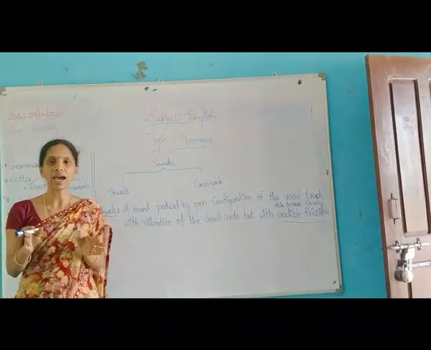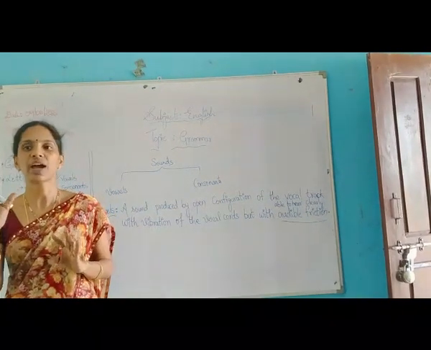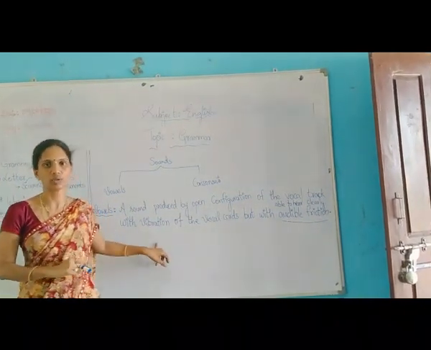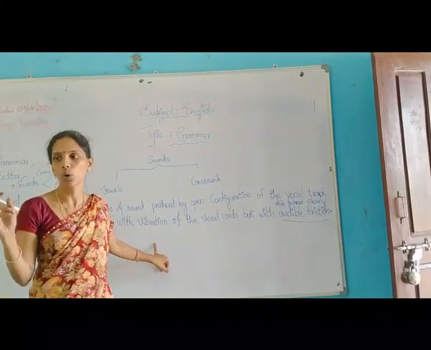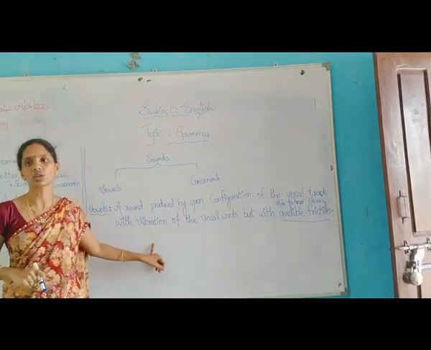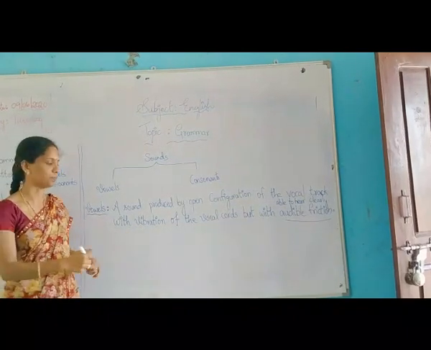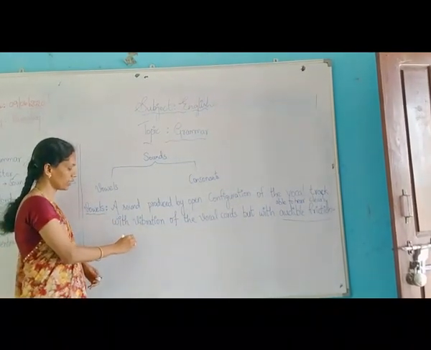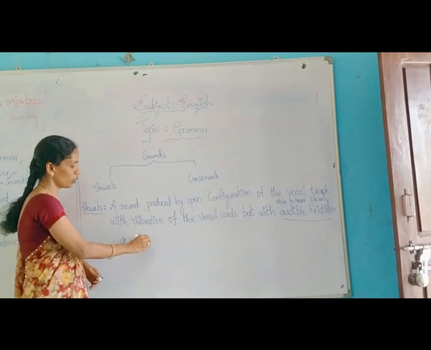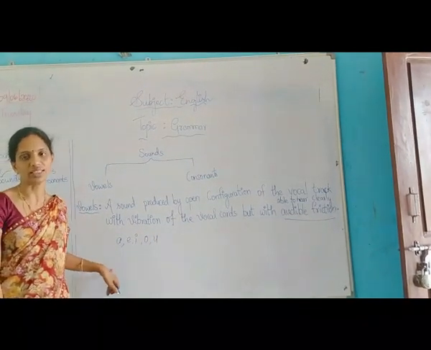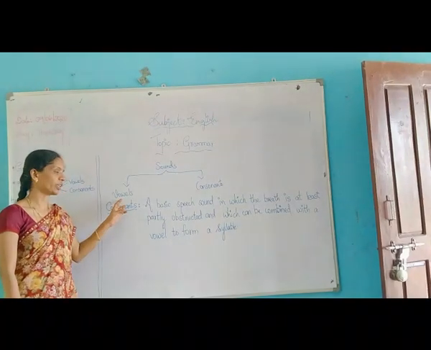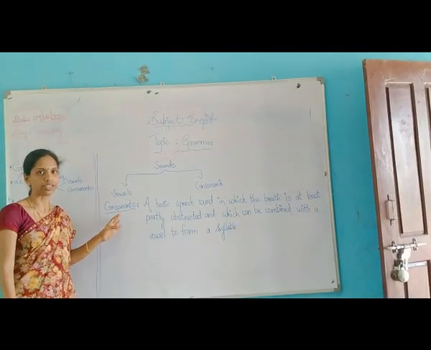A, E, I, O, U. These five letters are called vowel sounds. Again I repeat, A, E, I, O, U. These five letters are called vowel sounds. I have already explained what a vowel is and its types of letters.